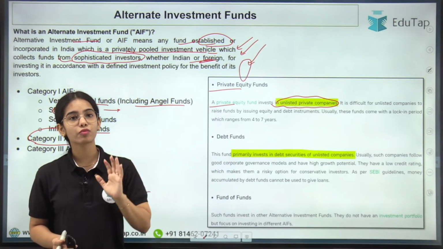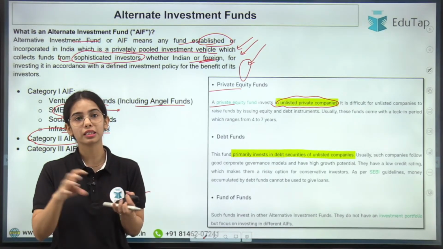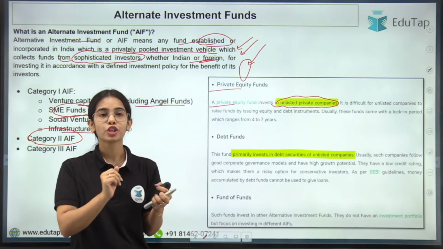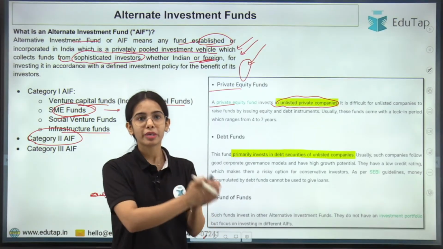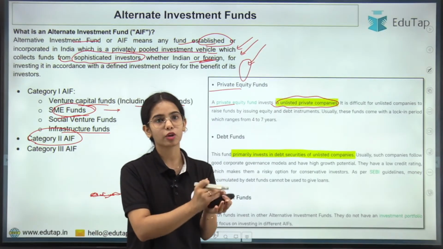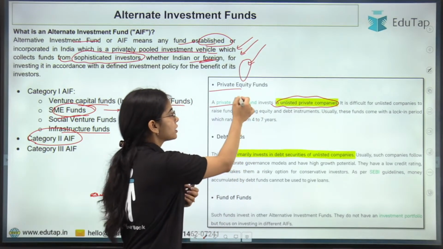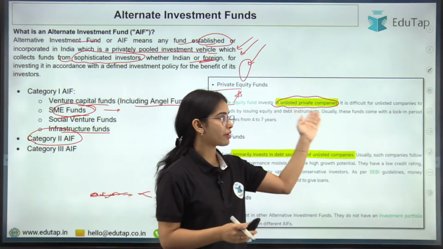Till last year, LIC, though a government company, was also not listed on the stock exchanges. So through private equity funds, Category II AIFs invest in unlisted private companies.